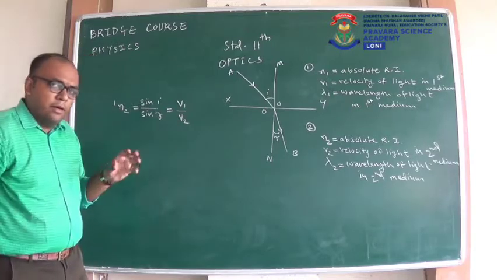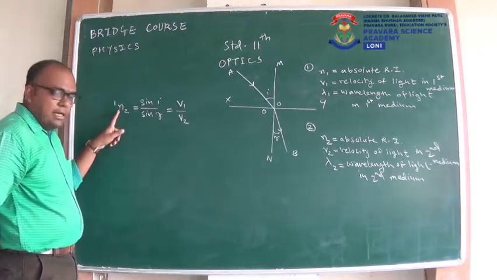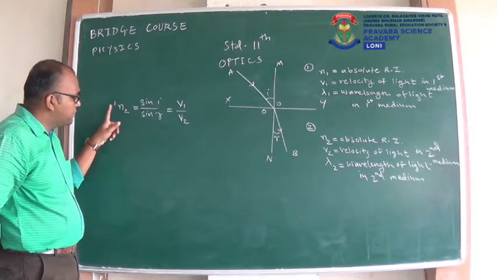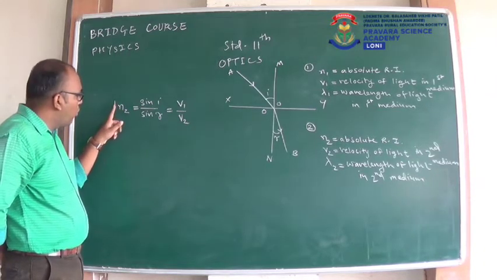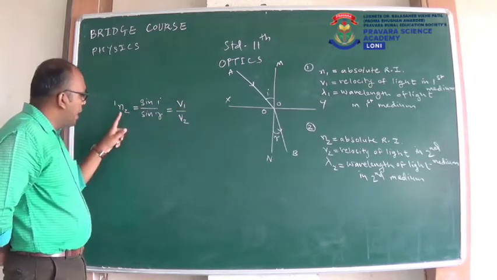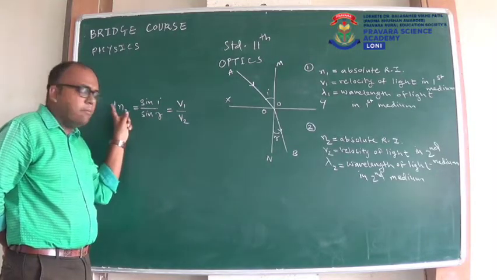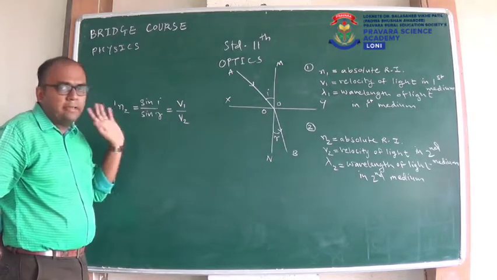We can remember this formula by one more trick. If I write refractive index like this, refractive index of second medium with respect to 1, that means second is on this side, 1 is on this side, so 1 will come at the numerator and 2 will come at the denominator. That means velocity of light in first medium will come at the numerator and velocity of light in second medium will come at the denominator.